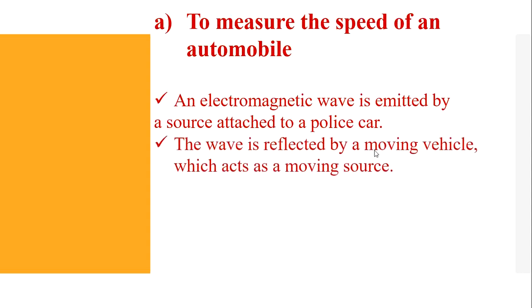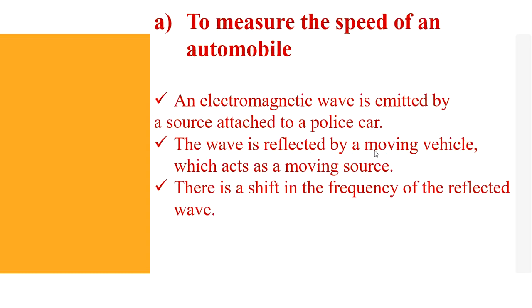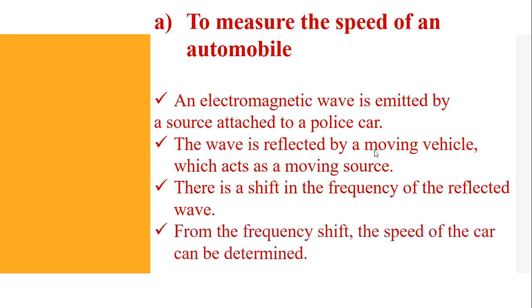Now the wave is reflected by a moving vehicle, which acts as a moving source. So there is a shift in the frequency of the reflected wave. From the frequency change, the speed of the car can be determined. So it is used to measure the speed of an automobile.